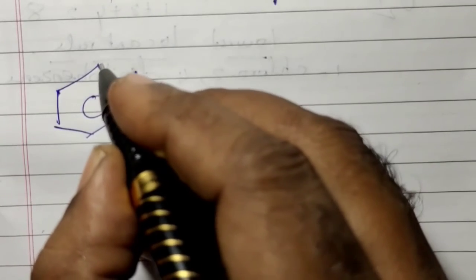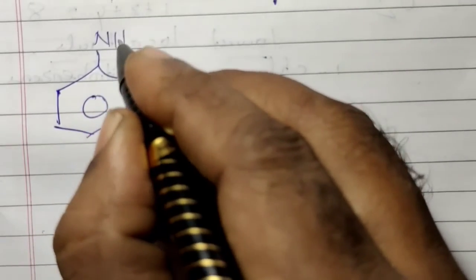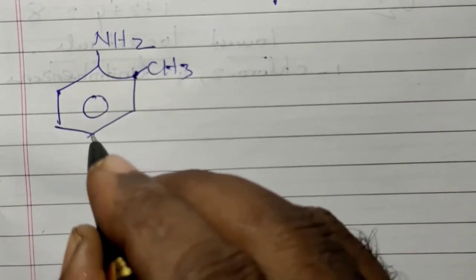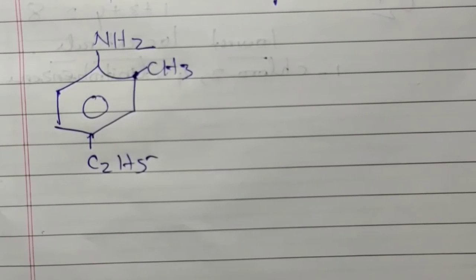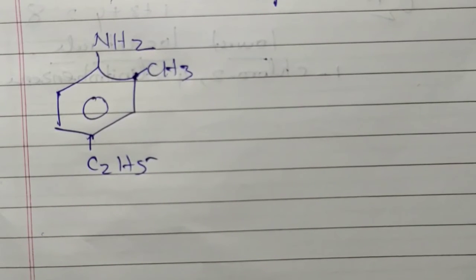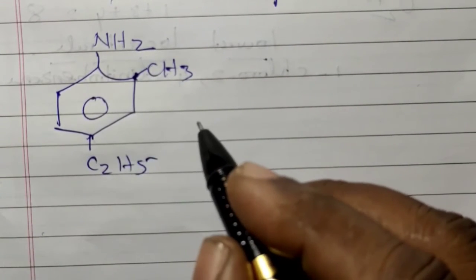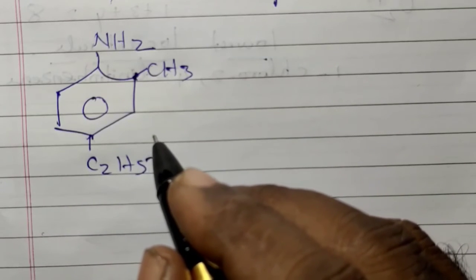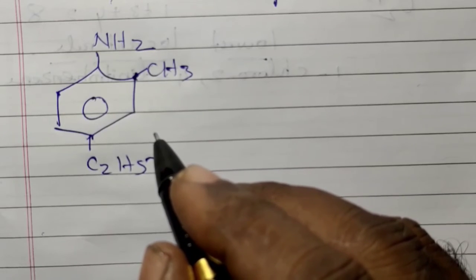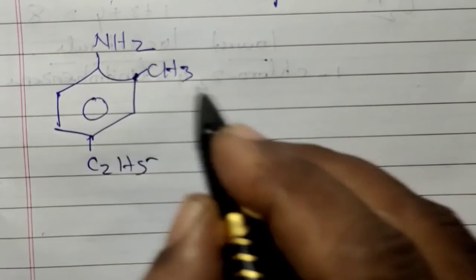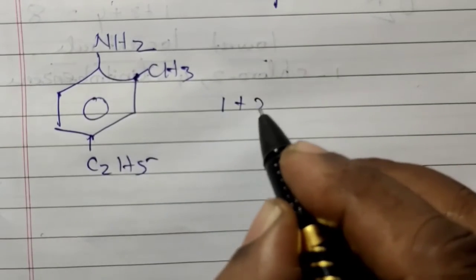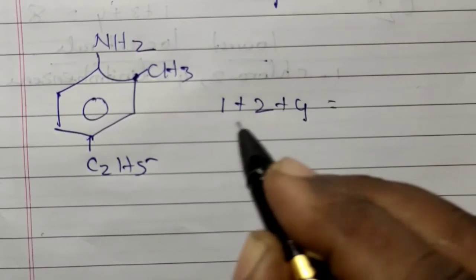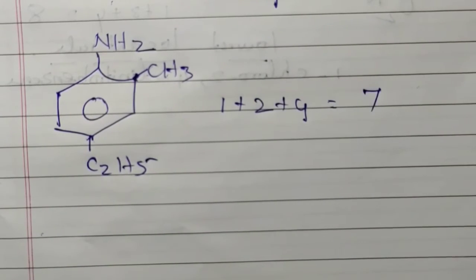Write the IUPAC name of the compound with NH2, CH3 and C2H5. First we have to find the numbering, following the lowest locant rule. If we give 1 here, the position 2, 3, and fourth position have substituents, that gives 7. If we consider the other end as 1, we get 8.